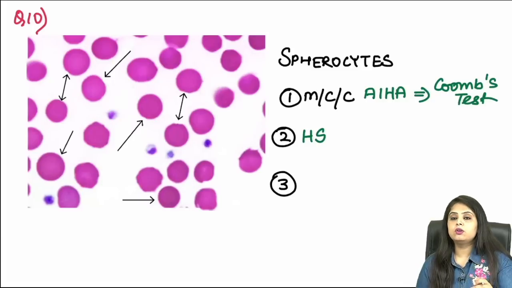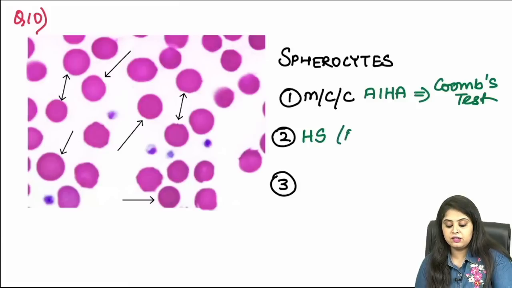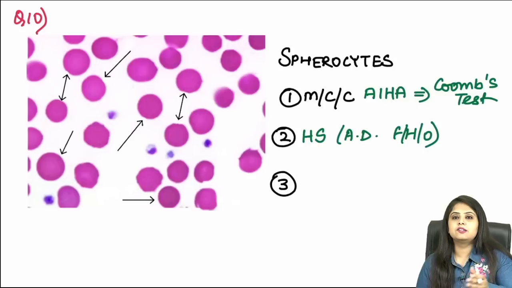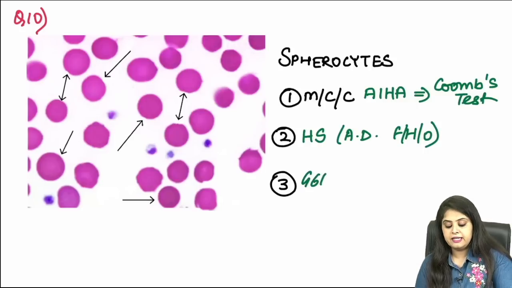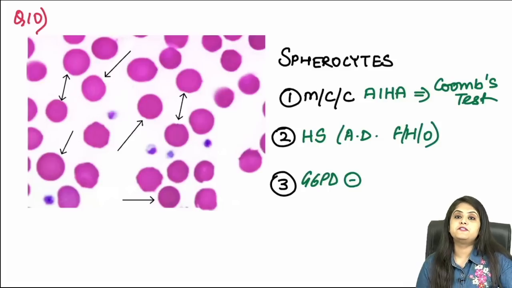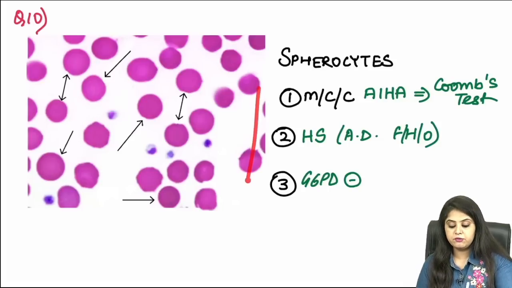If it is not autoimmune hemolytic anemia, then you will think of hereditary spherocytosis. Remember, that is an autosomal dominant disorder, so you will always get father, mother, brother, some family history. And if it's not hereditary spherocytosis, then it can also be seen in G6PD deficiency anemia.